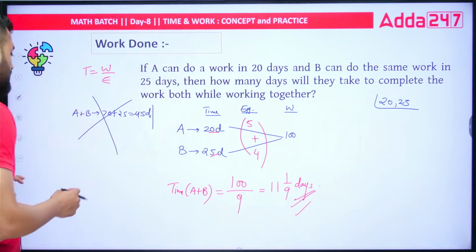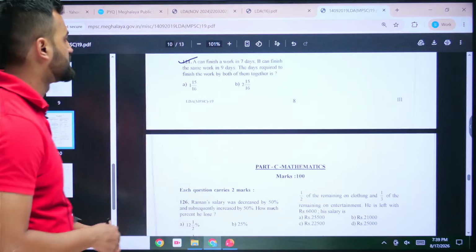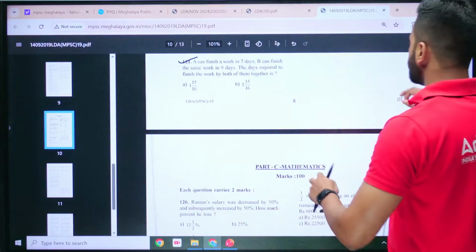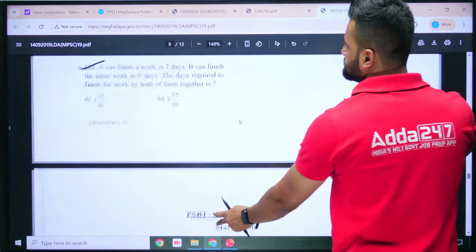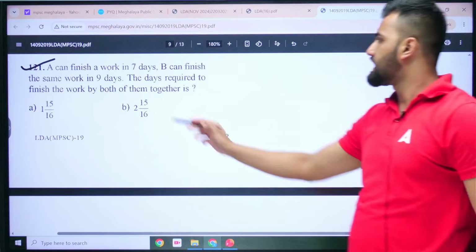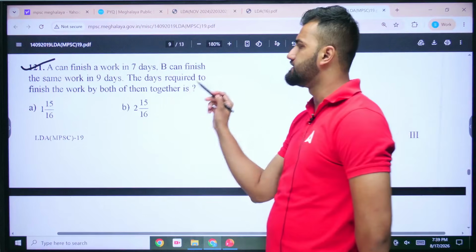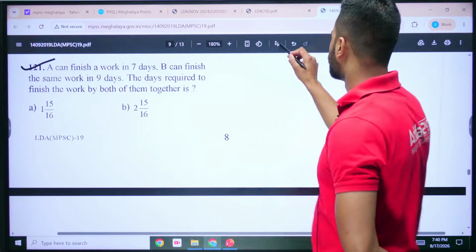Now let's see a previous year paper question which was asked in your MPSC LDA examination. For example, this one. See, I hope you can see the question. Let me increase the size. Okay, now it's visible. Yes. Okay, see. A can finish the work in 7 days. B can finish the same work in 9 days. The days required to finish the work by both of them together is how much? Easy question. Yes, sir, we can do it. Let's do it.